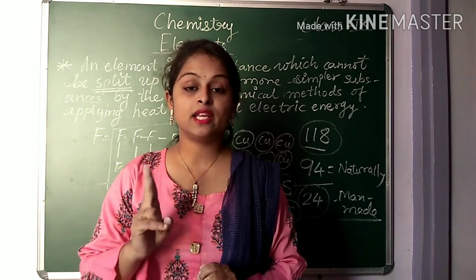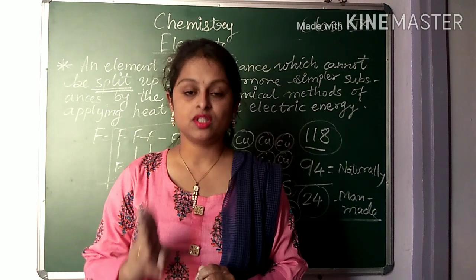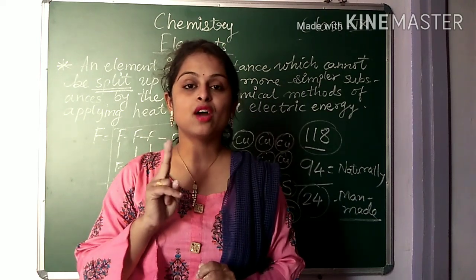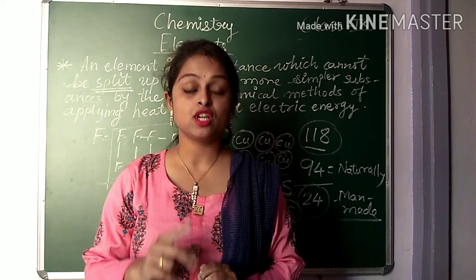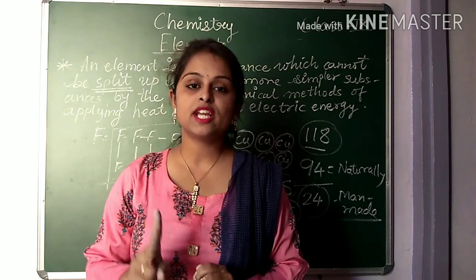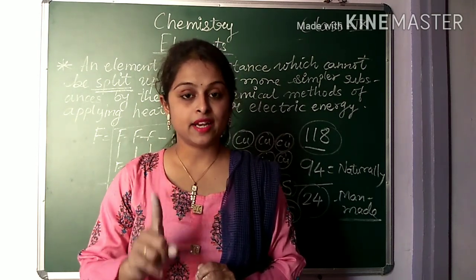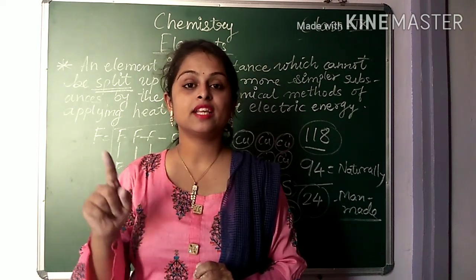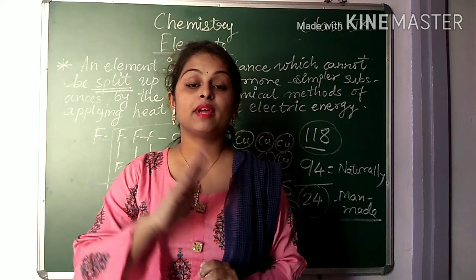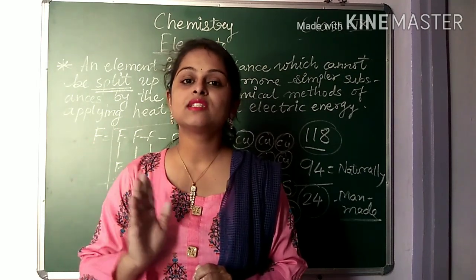These only 2 elements, this is a very important question. Mercury and bromine are the only 2 elements which you can see in a liquid state at room temperature. 11 elements are in gaseous state and the remaining are in a solid state.